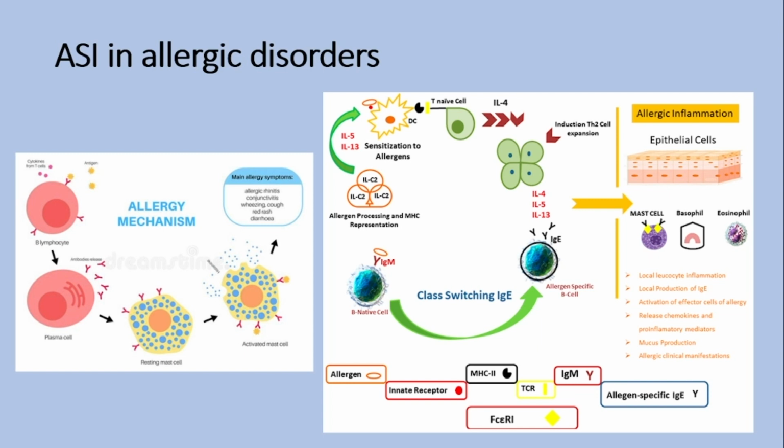Allergy is an IgE, immunoglobulin E, mediated type 1 hypersensitivity characterized by degranulation of mast cells and basophils. In sensitized individuals, these mast cells and basophils already possess allergen-specific IgE bound to their surface receptor.